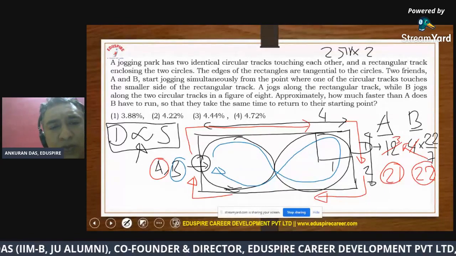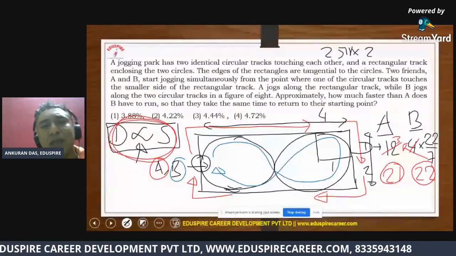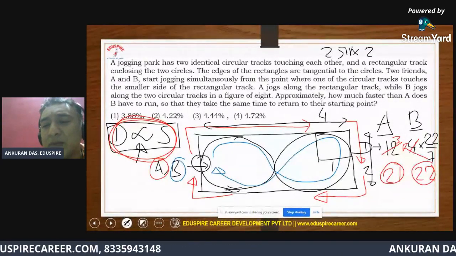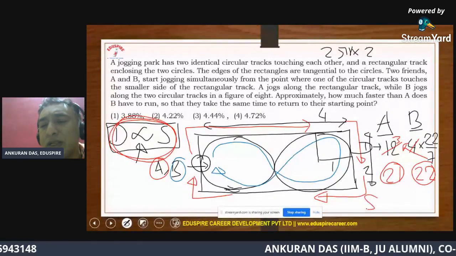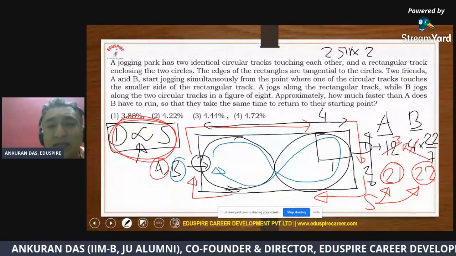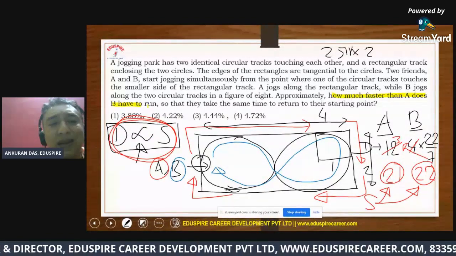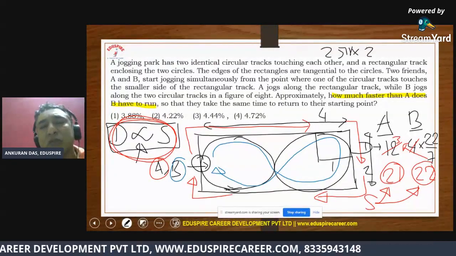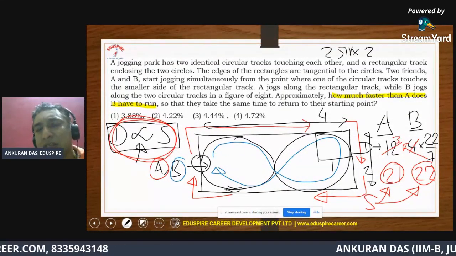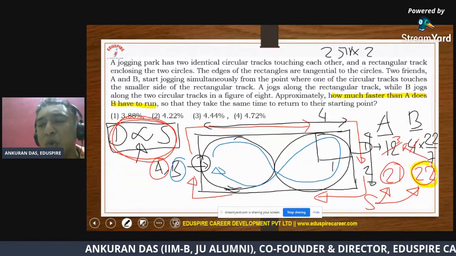And as I told you some time back, distance is directly proportional to speed in this case, because the time of journey is same. Hence, we can definitely say these numbers will also represent the speeds. Now, what they have asked, that is important for you to understand: how much faster than A does B have to run, which means they are saying B speed is what percentage more than A speed. So what basically they're asking is 22 is what percentage more than 21.